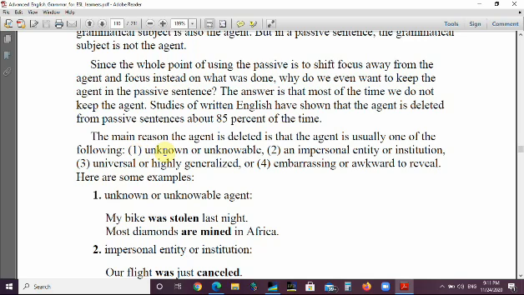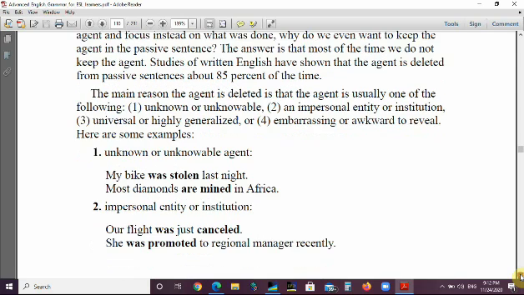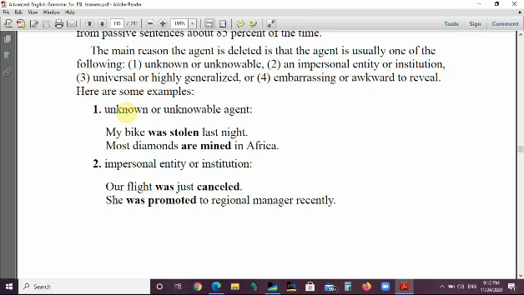Number 1, it is unknown or unknowable. Number 2, it is an impersonal entity or institution or organization. Number 3, universal or highly generalized. This is generalization. Number 4, embarrassing or awkward to reveal. Here are some examples. Number 1, the agent is deleted when it is unknown or unknowable. My bike was stolen last night. Who stole it? Unknown. Most diamonds are mined in Africa. Who mines them? Unknowable.